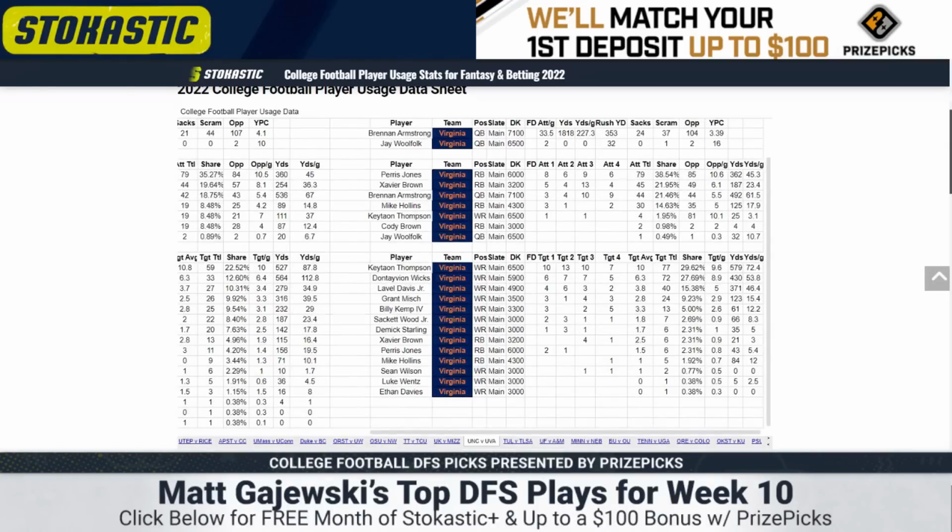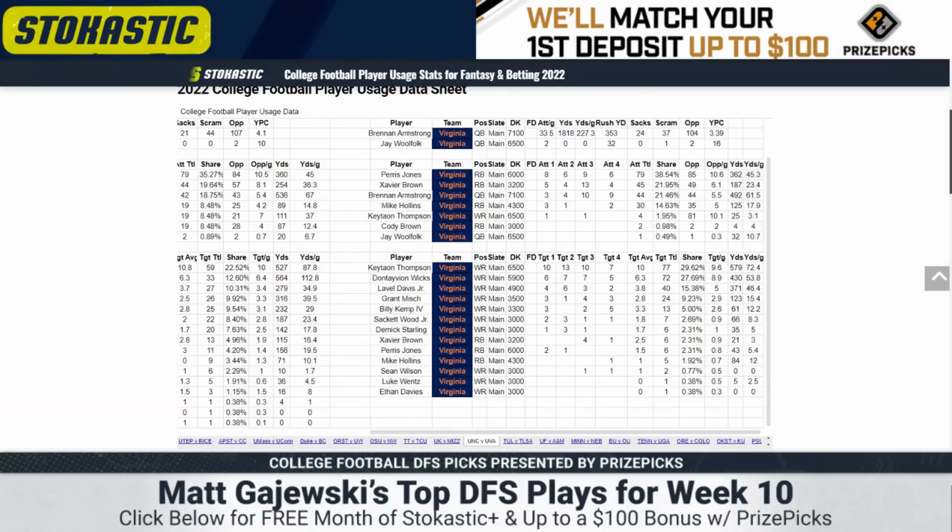The receiving game does have some clarity. I think Billy Kemp misses this game. He got hurt again last week. We'll have to watch him. They did rotate more than normal here, but Keaton Thompson leads the team with 579 yards. That's 72 per game on 9.6 targets. Dontavian Wicks comes in at 8.9 targets per game, 54 yards. Lavelle Davis, he's the wide receiver 3, but he's been targeted less recently, just 3.8 targets per game over the last 4.